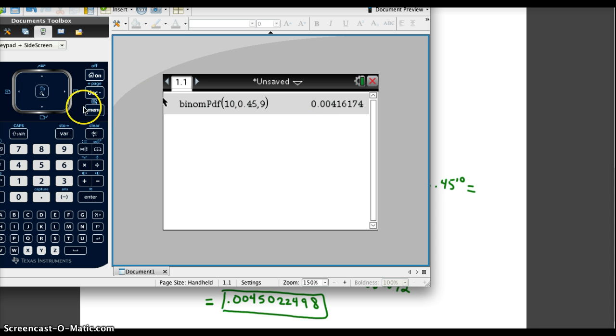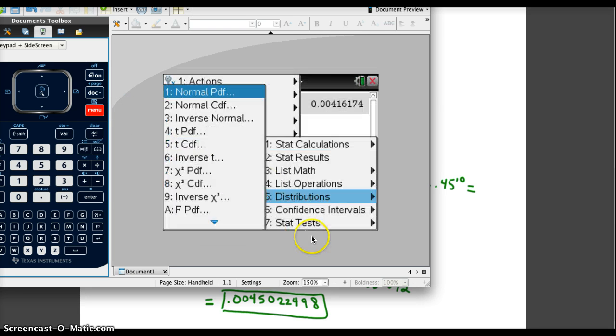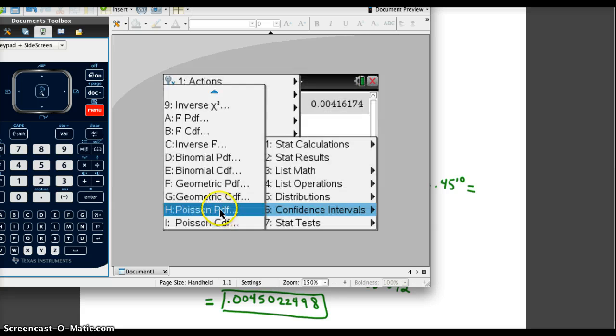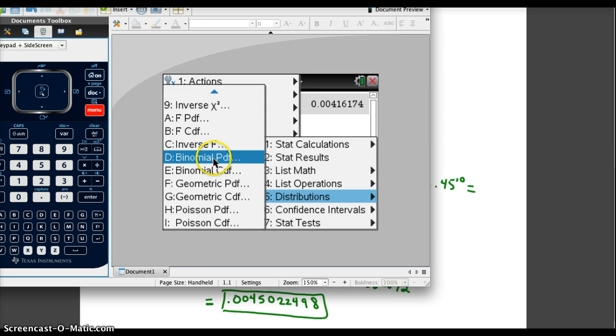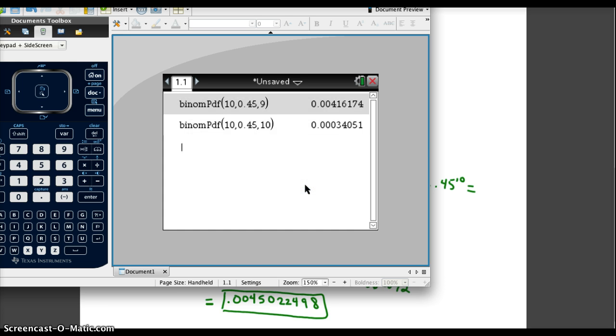And so I'm going to do that again. Menu, statistics and distributions, and binomial PDF, and this time n is 10. My probability stays at 0.45, and this time my x value is 10, and hit OK, and I get 0.00034.